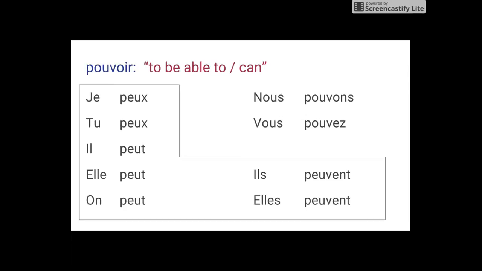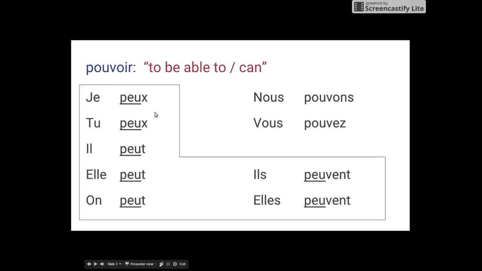we can see that the je, tu, il, elle, on, ils, elles have a different stem than nous and vous. For nous and vous, our stem is just like the infinitive: pouvoir, pouvons, pouvoir, pouvez. However, for our boots, we can see that our stem here is P, E, U, and then our ending. And for ils, elles, we have P, E, U, V, right? The V coming from pouvoir. So je peux, tu peux, il peut, elle peut, on peut, ils peuvent, elles peuvent.